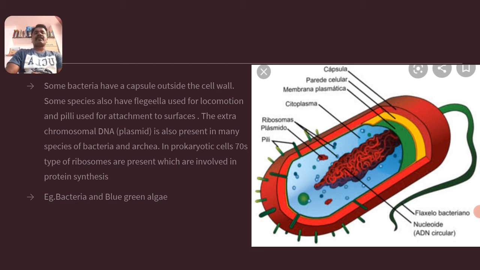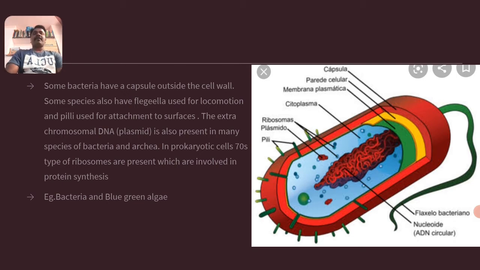Some species also have flagella used for locomotion, that is, for movement of organisms like prokaryotes with the help of locomotory organs, as in unicellular organisms like bacteria.